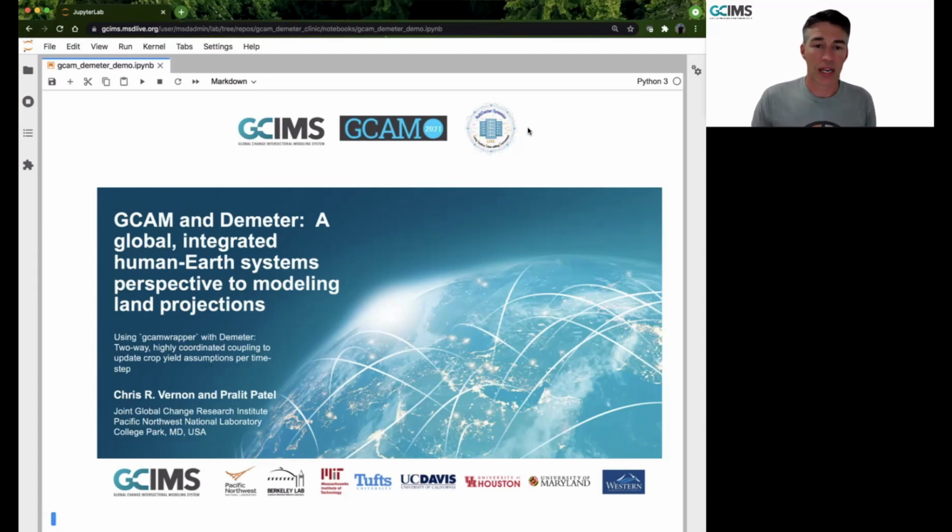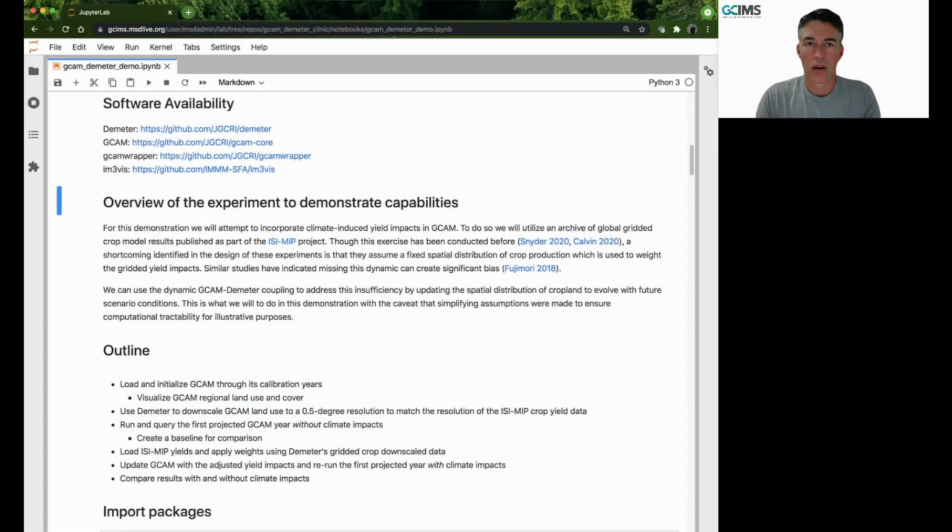We'll be using a Jupyter Notebook environment to conduct this tutorial. It's been provided by MSD Live, which is a multi-sector dynamics resource that provides computational data and software support. It is continuing to emerge, and we thank them for hosting this today. All of the software we use today is available in our GitHub project for GCRE, and those links are present here in the top of the browser.